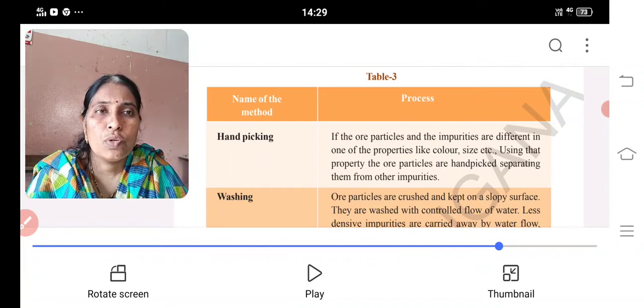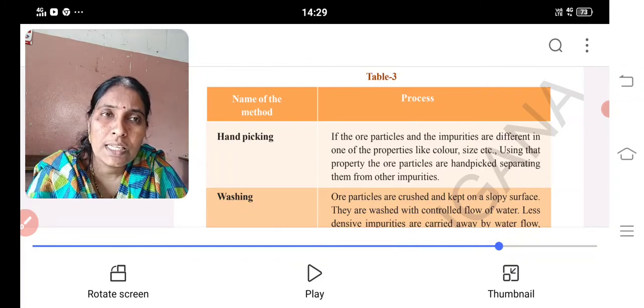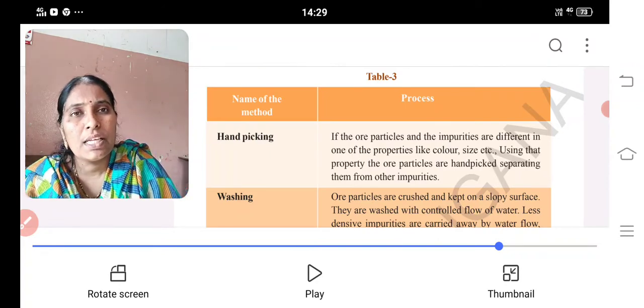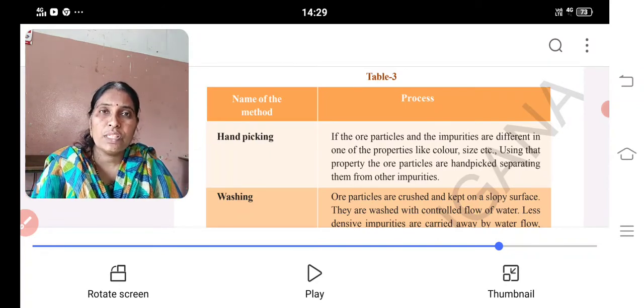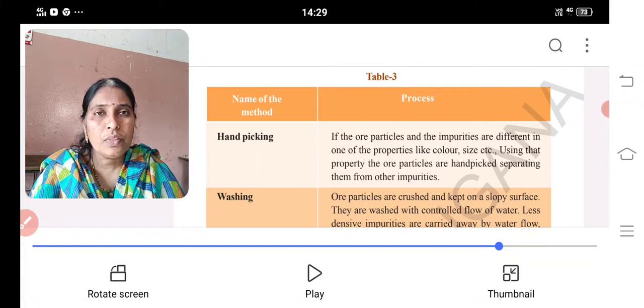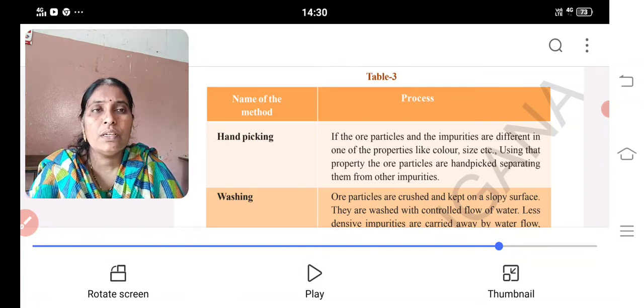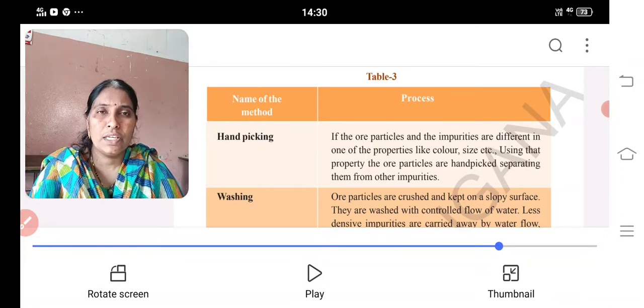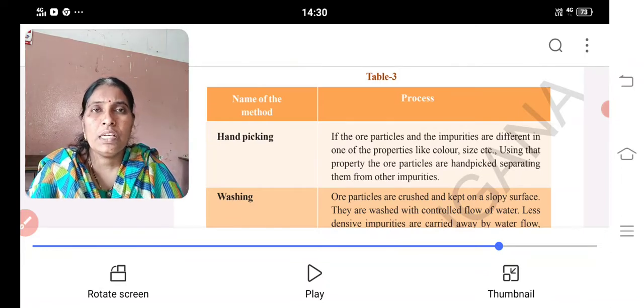Next is washing. Ore particles are crushed and kept on a sloping surface. If they are washed with a controlled flow of water, less dense particles are carried away by the water flow, and more dense particles will settle down. So when there is a difference in their density, at that time we will prefer to use the washing method.